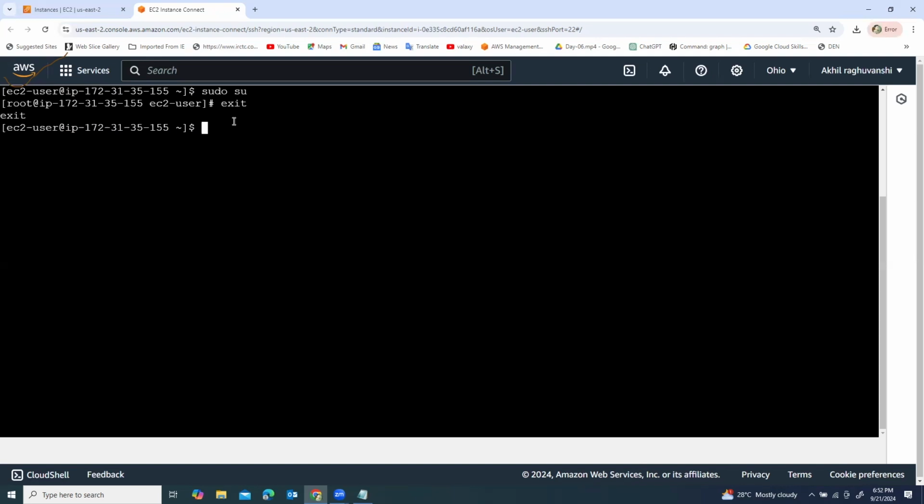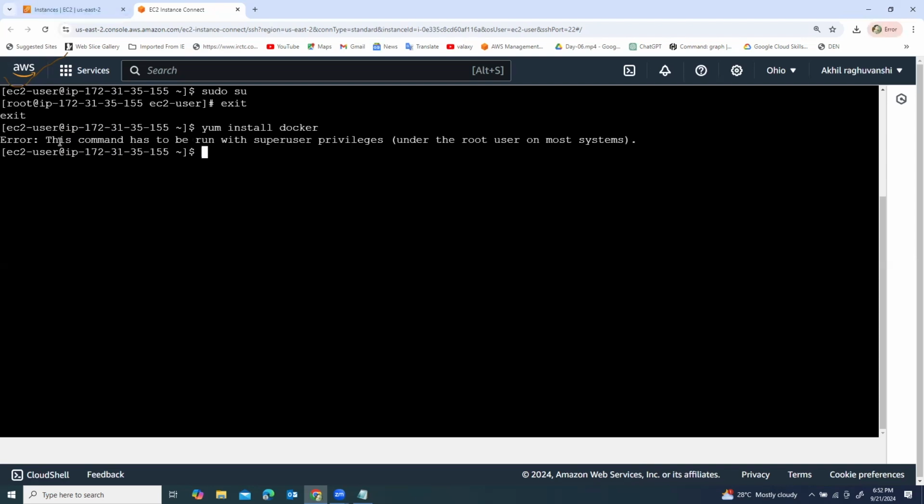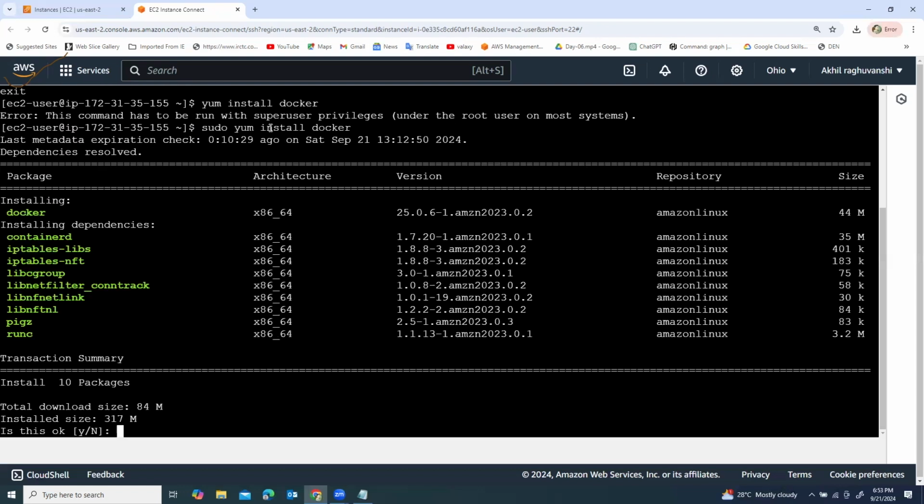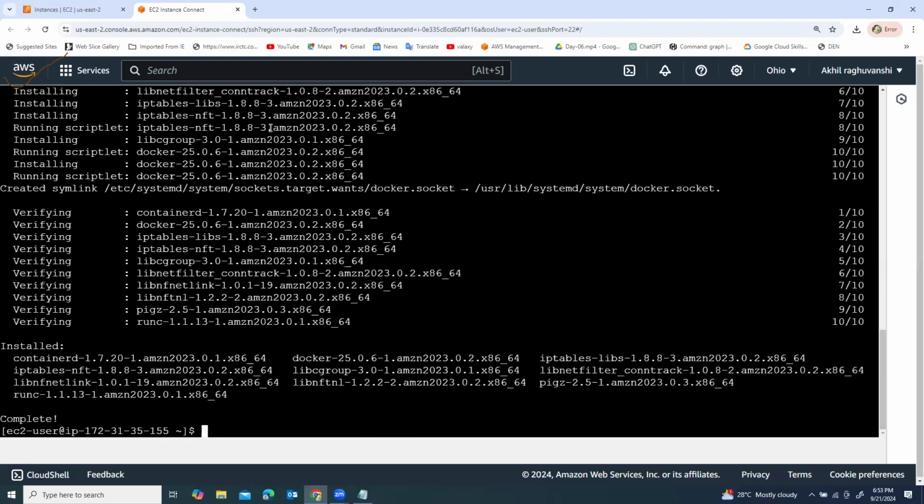Now we are running yum install docker. This command doesn't run without super user privilege. This command has to be run with super user privilege, meaning root, with sudo. So we just have to write sudo yum install docker, and then it will work. Docker is installed.